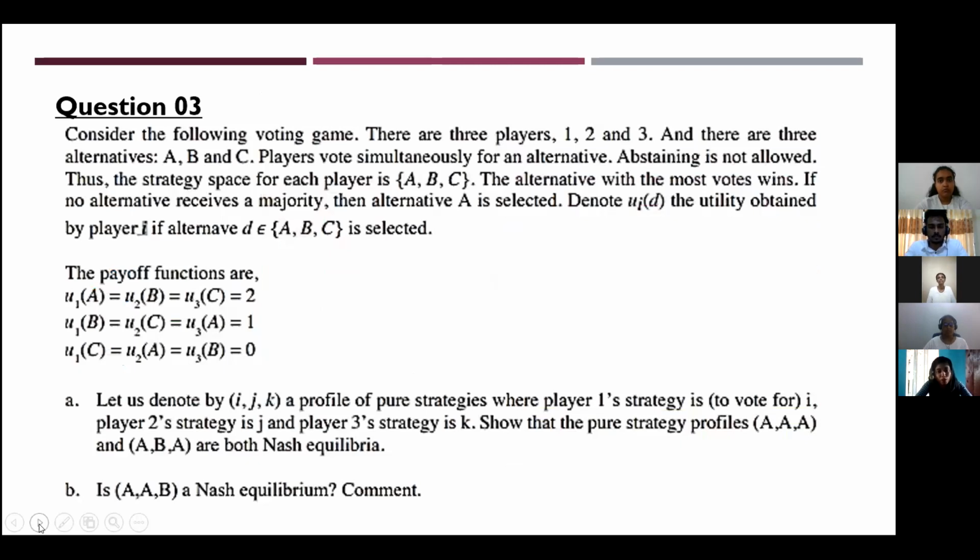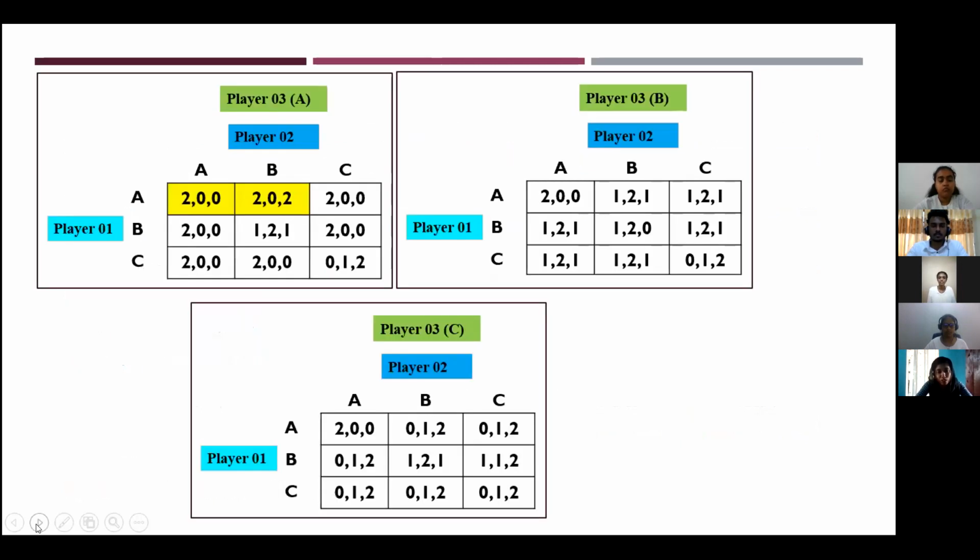I will talk about question number 3. There are 3 players, 1, 2, and 3, and there are 3 alternatives, A, B, and C. Players vote simultaneously for an alternative. Here, the first question: the pure strategy profile A, A, A is a Nash equilibrium, because deviating unilaterally doesn't change the outcome of the game. So all the players are indifferent between all their strategies.